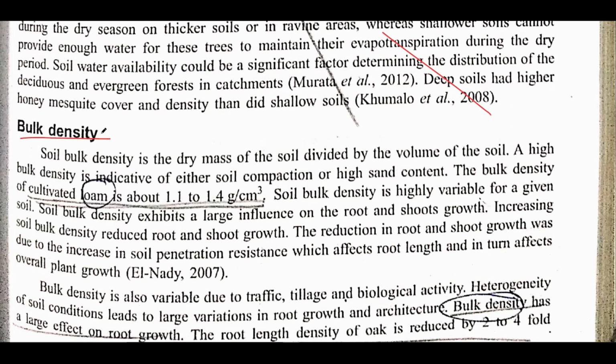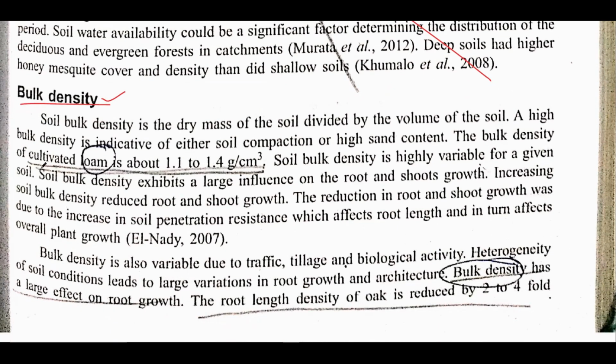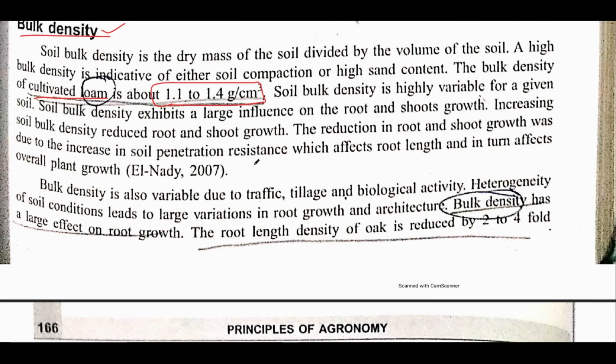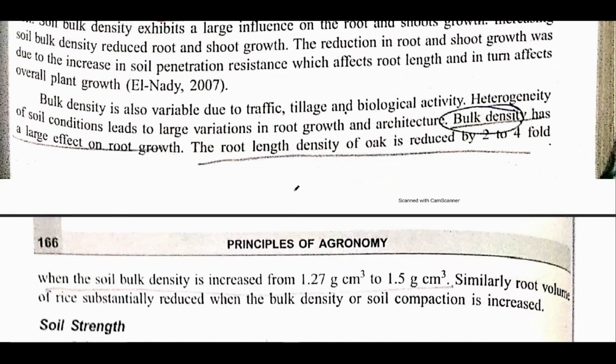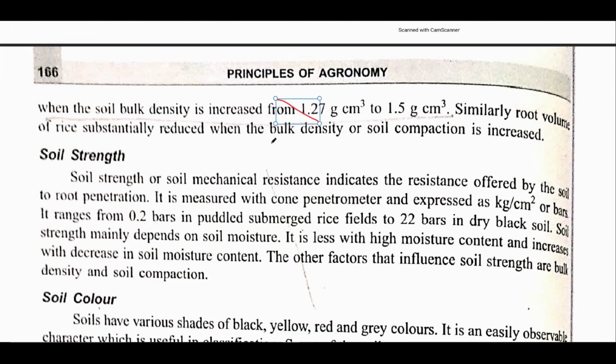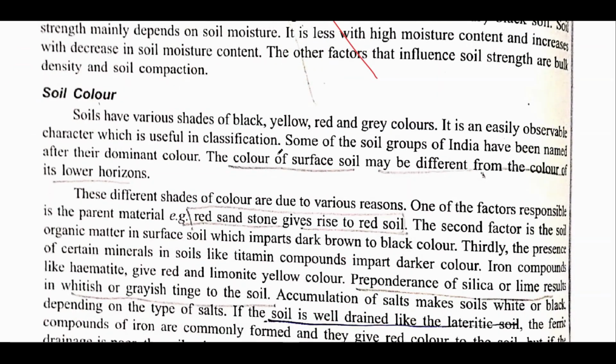Then bulk density, which we will deal with in another chapter, what is bulk density, what is particle density. Just remember that cultivated loam has a bulk density of about 1.1 to 1.4. After that, you can skip this. Then soil strength, you can also skip, this is not important.